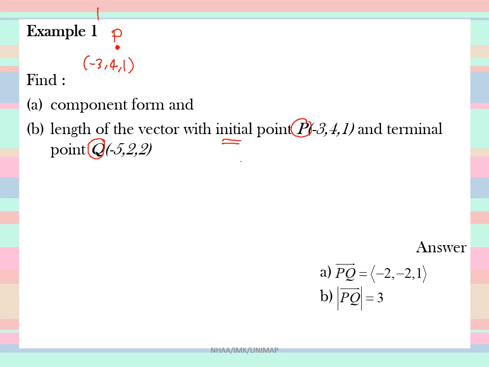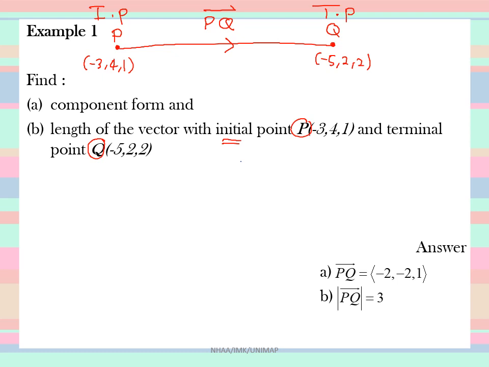The second point is Q with components minus 5, 2, 2, and this is your terminal point. It starts at P, goes toward Q, connect them with a straight line and an arrow, and you have vector PQ.